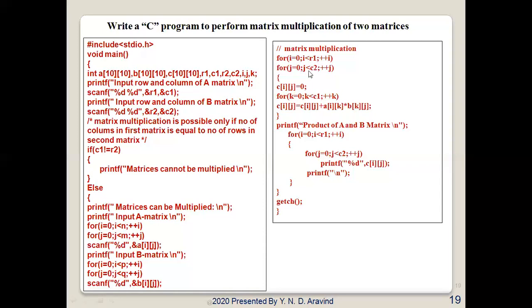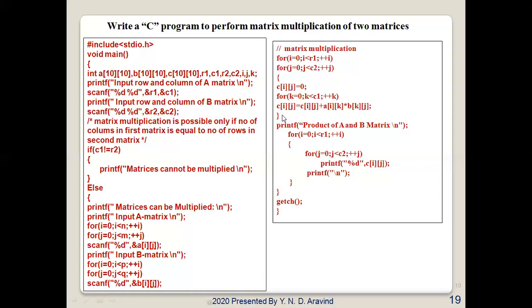For j equal to 0, j less than C2, j plus plus. I have taken C of ij equal to 0. For k equal to 0, k less than C1. Here you can write either C1 or R2, because C1 and R2 are equal. Only if they are equal will we enter this loop. So here you can take either C1 or R2. Now C[i][j] equals C[i][j] plus A[i][k] into B[k][j].